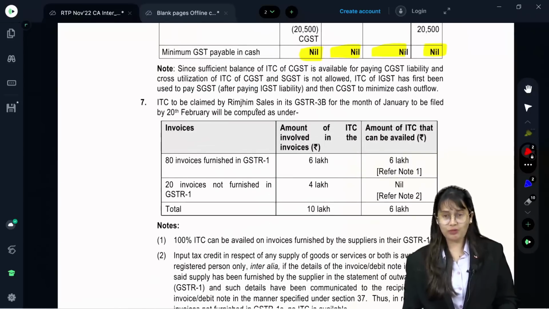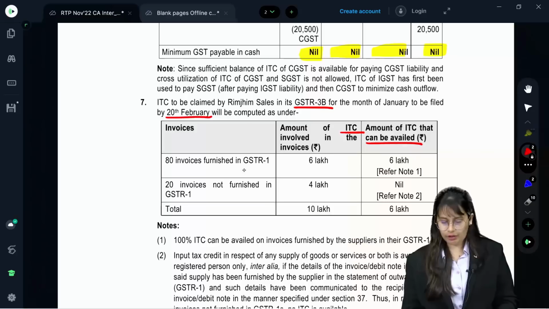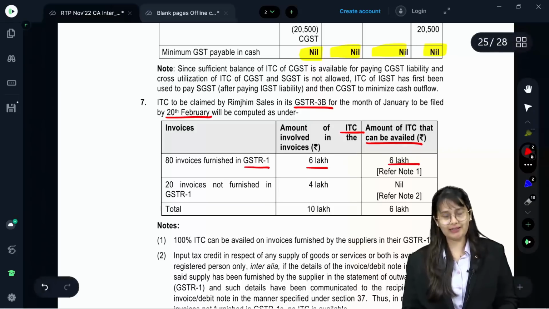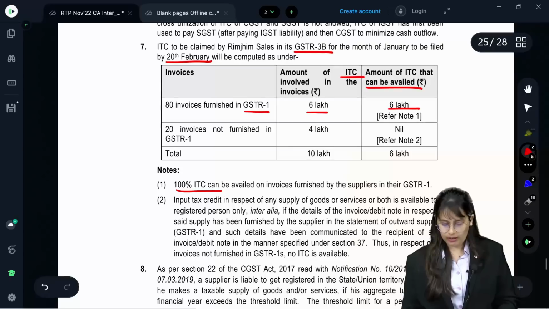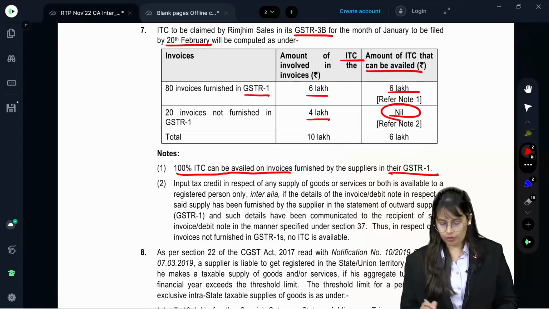ITC to be claimed by Rimjim Sales in its GSTR 3B for the month of Jan to be filed by 20th Feb will be computed as under. Invoices. Amount of ITC involved in the invoices and amount of ITC that can be availed. 80 invoices furnished in GSTR 1, 6 lakh, entire 6 lakh is eligible. Refer note 1. 100% of ITC can be claimed on invoices furnished by the supplier in their GSTR 1. 20 invoices not furnished in GSTR 1, 4 lakh, nil. Nothing is available. Refer note 2.